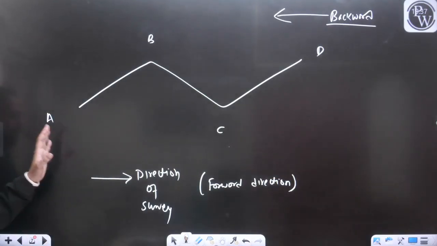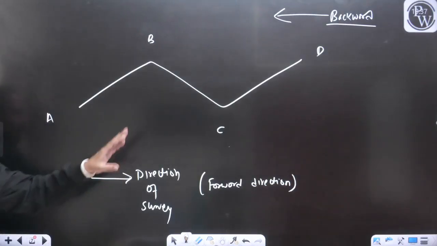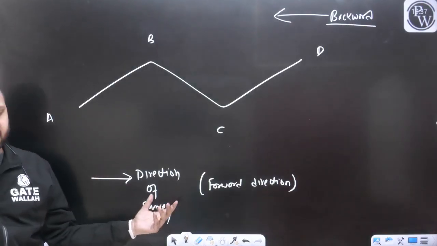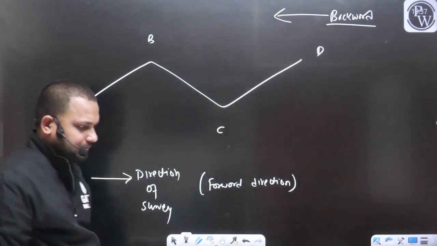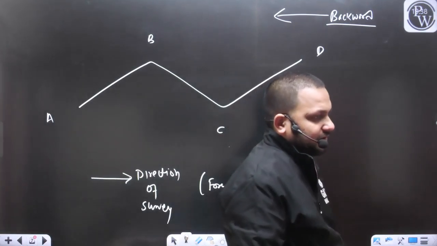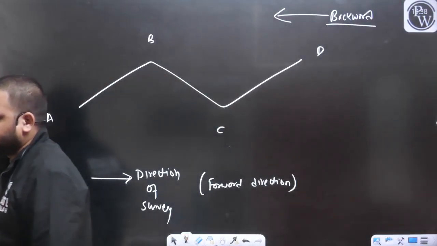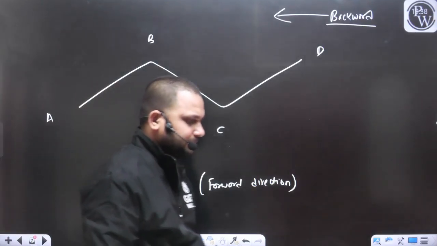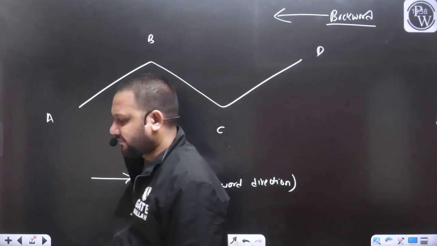If we are moving in the direction of survey, we can say we are moving in the forward direction. If we are moving from station D to station A, that means opposite to the direction of survey, can I say this will be considered as the backward direction? I hope the concept of the forward direction and the backward direction is clear to everyone, yes or no?